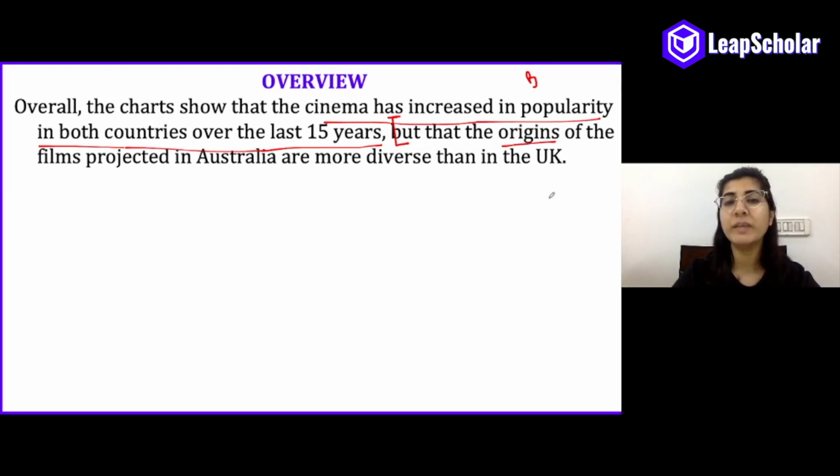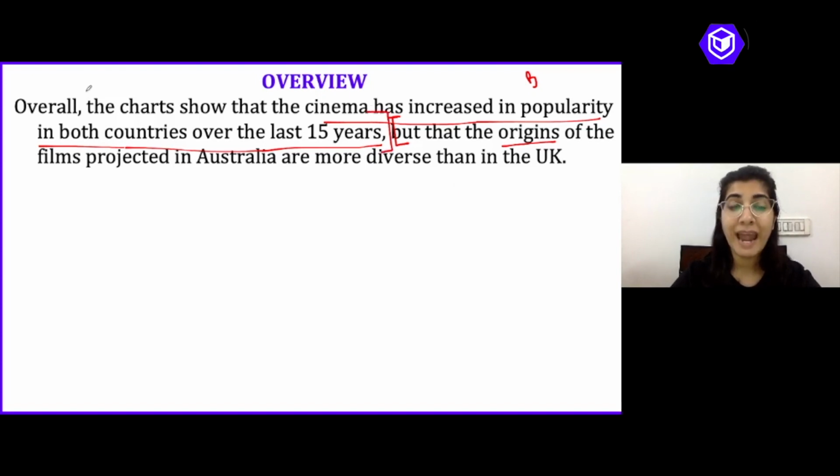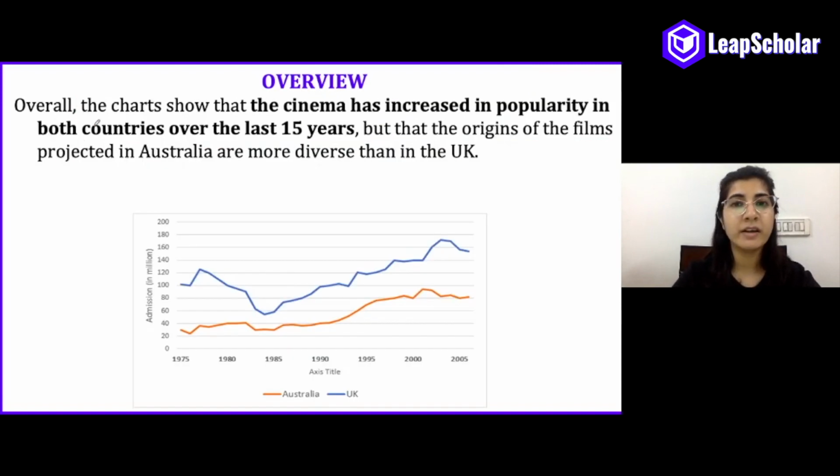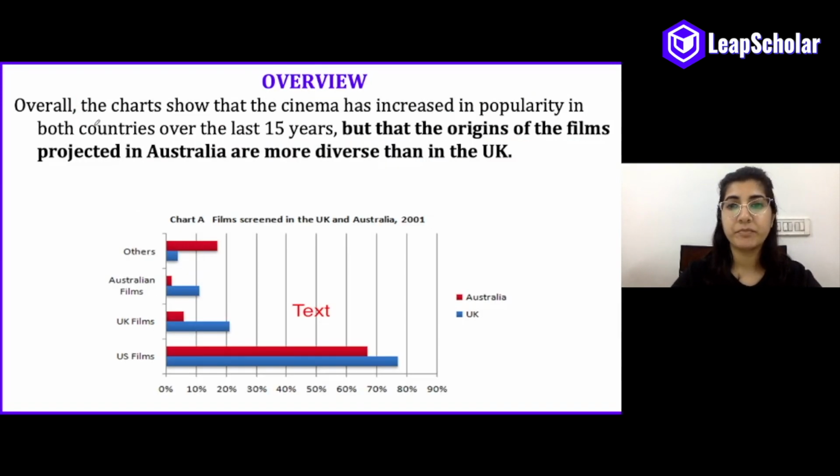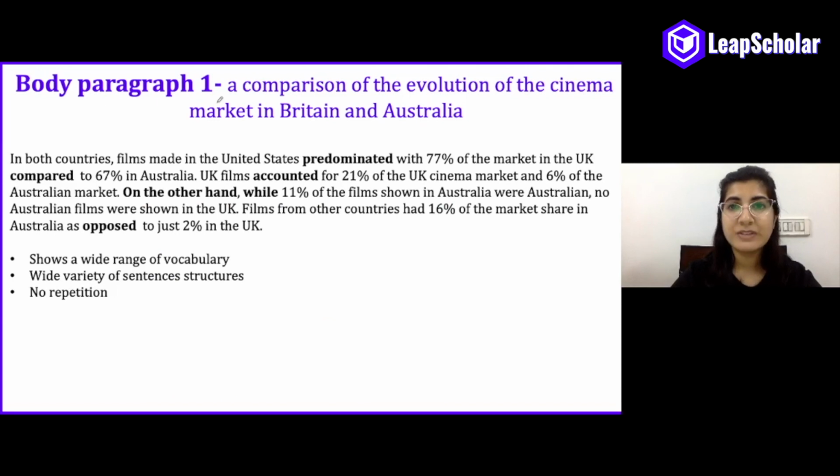Now, coming to the body paragraph. As I said, in the body paragraph, all you have to do is demarcate one body paragraph for a separate graph, which means that we will just be expanding this overview and including accurate figures. So, let's look at our body paragraph 1. A comparison of the evolution of the cinema market in Britain and Australia is what we saw in body paragraph 1.